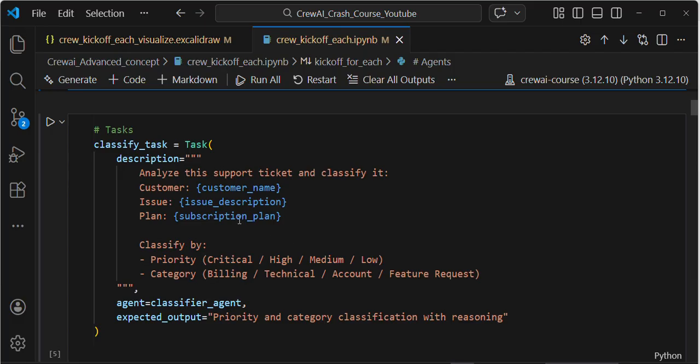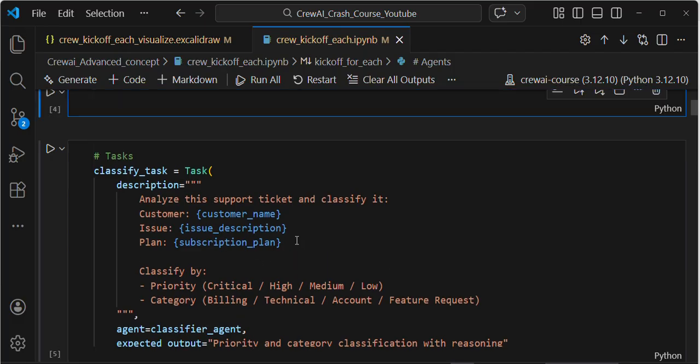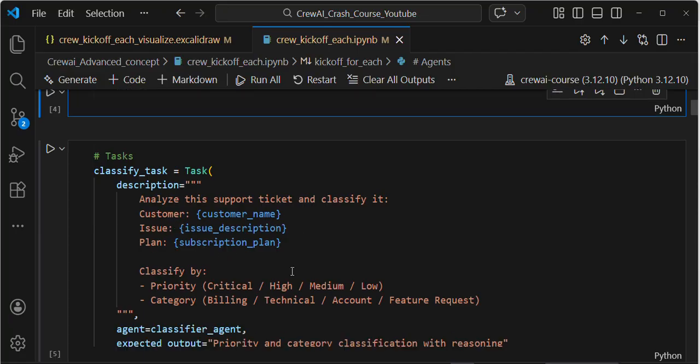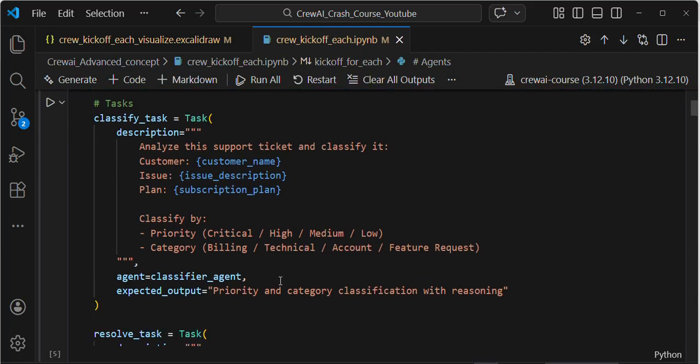My first task is to analyze the support ticket and classify it. Here I'm giving customer name, issue description, and plan. Then I'm asking the agent to classify the priority and category based on the issue and plan: critical, high, medium, low, and category billing, technical, account, or feature, based on the issue. Then I get my final priority and classification.